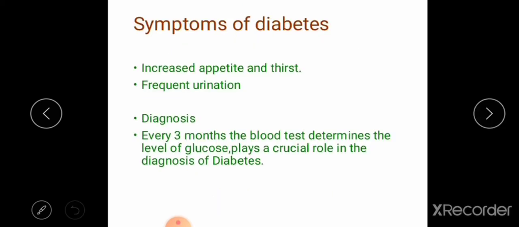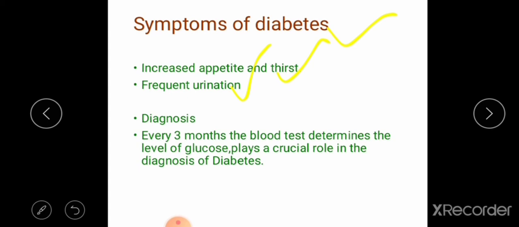So now we can see what are the symptoms of diabetes. First one, increased appetite and thirst. Second one, frequent urination. What do you mean by appetite? Appetite means nothing but hunger. It increases the hunger and thirst. Second one, frequent urination. That means the patient is frequently going for urination. These are the symptoms of diabetes.